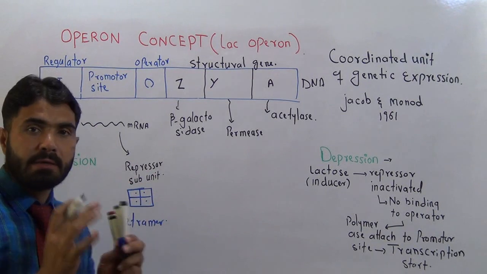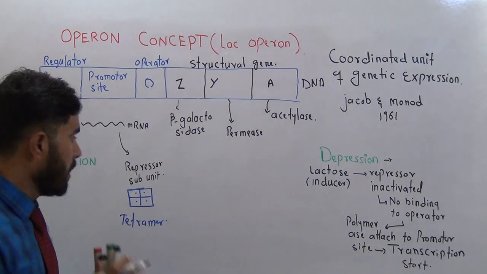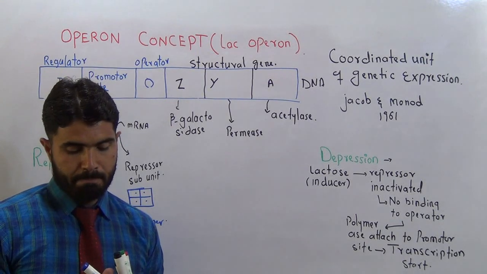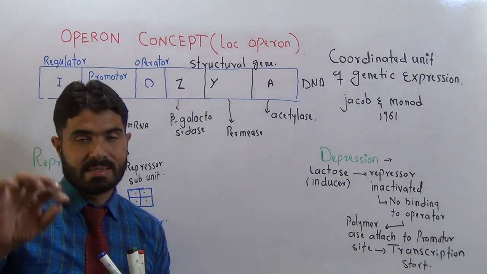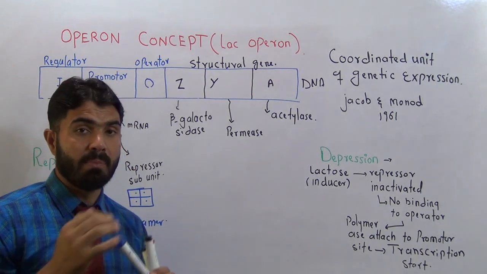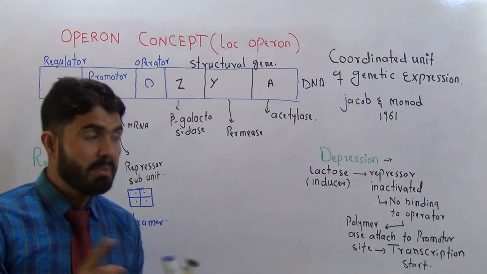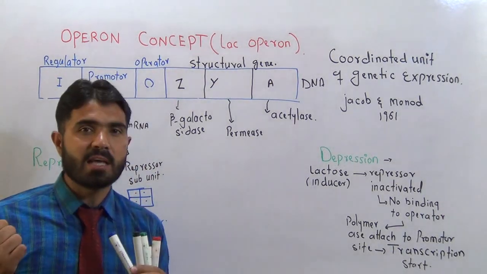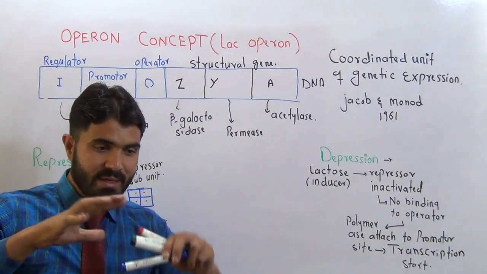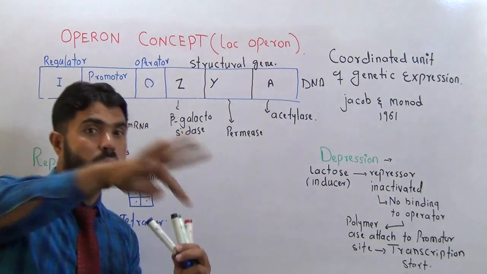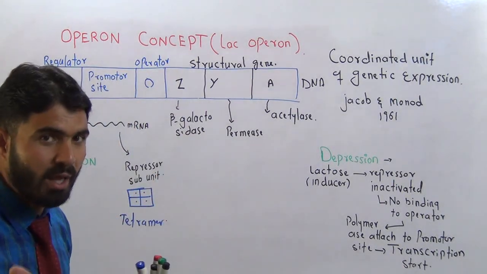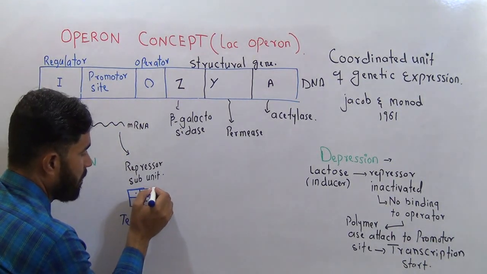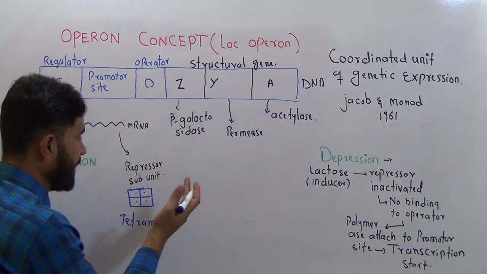What this repressor molecule does, as far as the lactose is not entered into the bacterial cell. Remember, this topic is also applied for the eukaryotic cell as well, but today we will discuss this process in the prokaryotic cell, in the E. coli. Bacterial name is E. coli. This tetramer, which is kind of a repressor molecule,